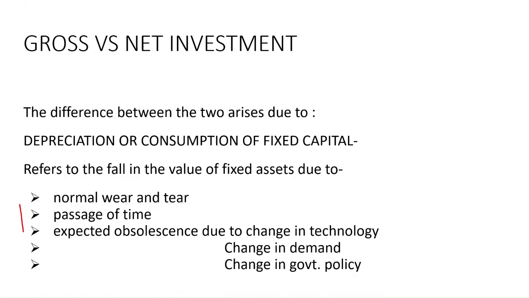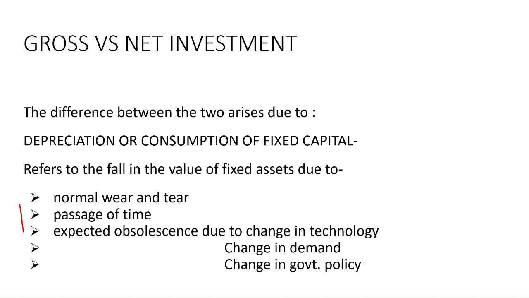So how are the two different? Gross investment is basically the total addition to the stock of capital goods during a year. And net investment, why we need to differentiate is because the fixed assets we have, like the machinery, the building, the equipment, go down in value with usage over a period of time. So to that extent, your gross investment goes down and we need to take this into account.